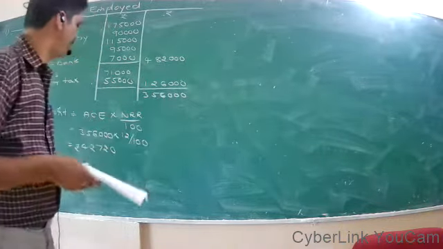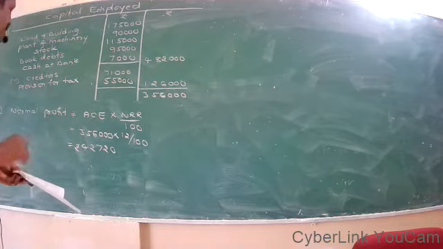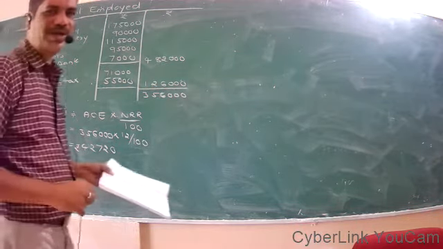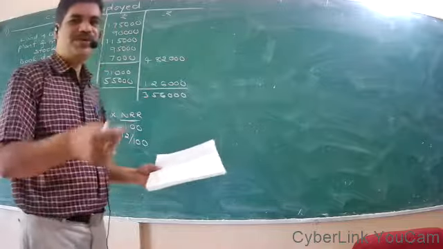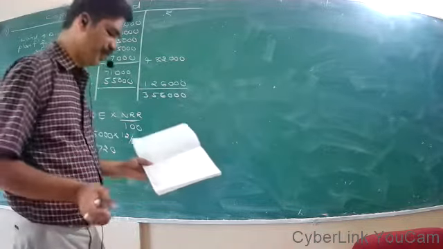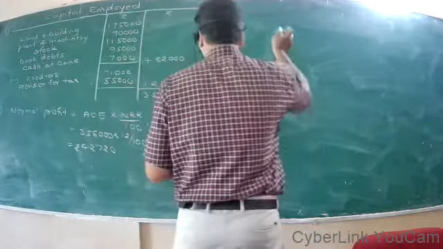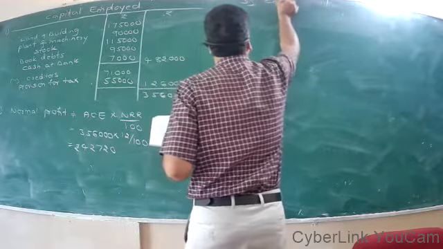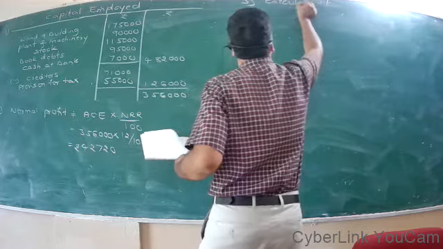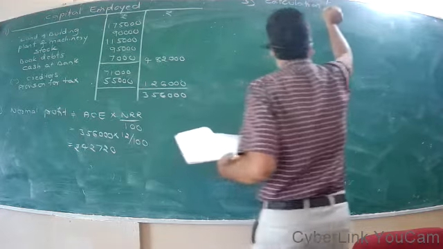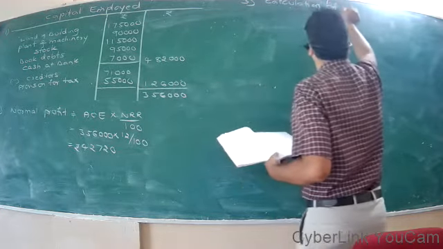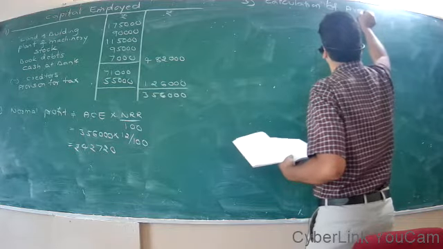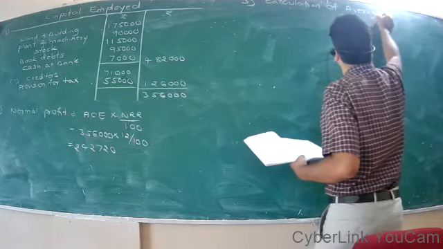The normal profit we have calculated. Now, how to calculate the average profit? Step 3, calculation of average profit.